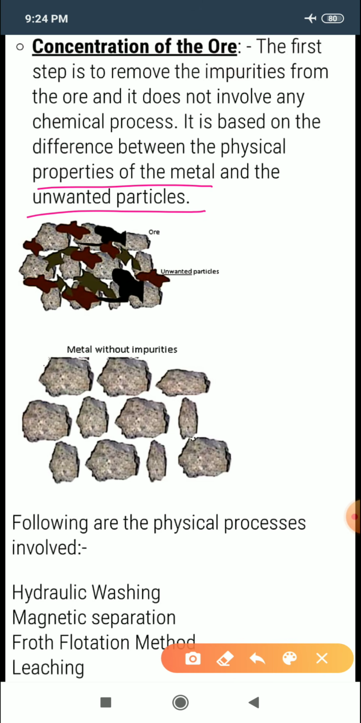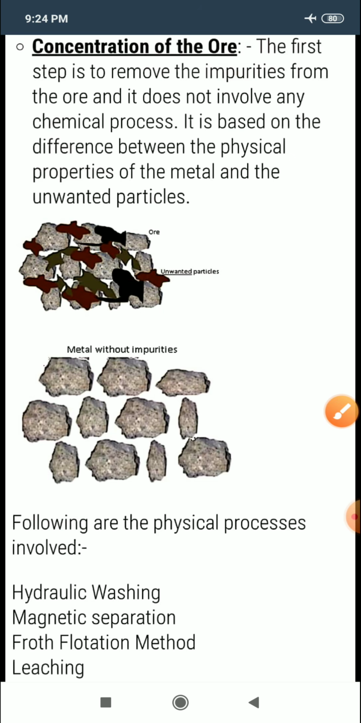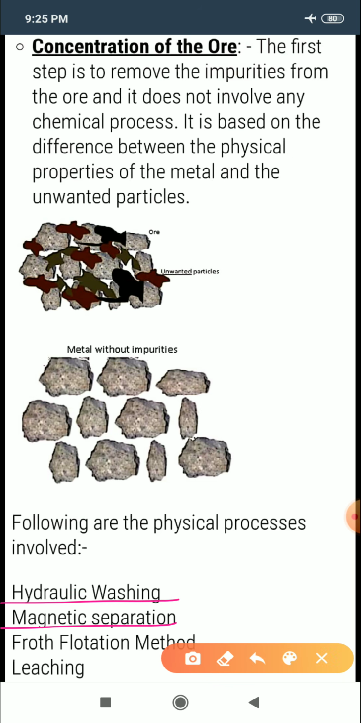So the following are the physical processes involved in the concentration of ore: hydraulic washing, magnetic separation, froth flotation method, and the fourth is leaching. Leaching is a chemical method.